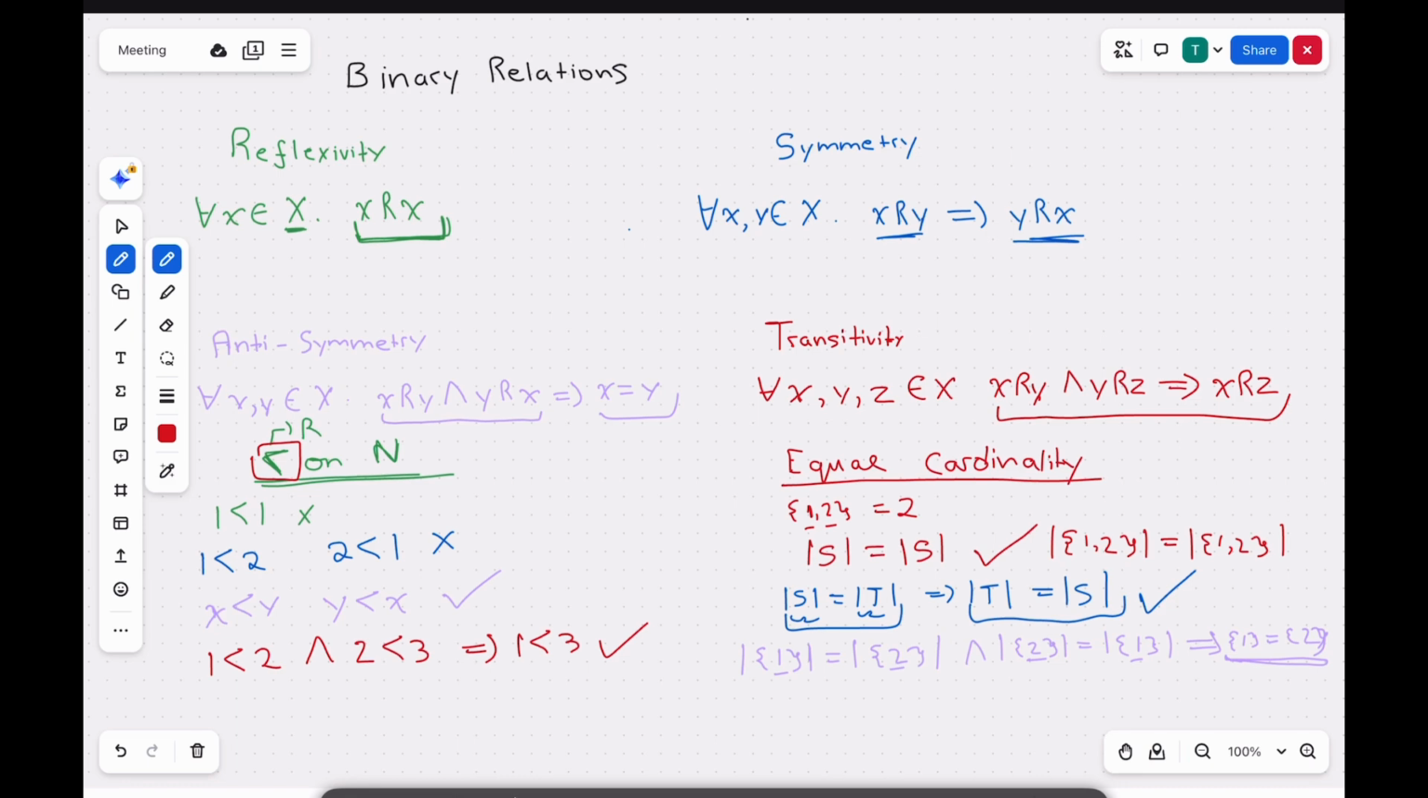And finally, for transitivity, it is transitive. Take sets S, T, and U, for example. If the cardinality of S is equal to the cardinality of T, and the cardinality of T is equal to the cardinality of U, then this should imply that the cardinality of S is equal to the cardinality of U, because the cardinality of S is equal to that of T, and that of T is equal to that of U. So it's like equating 3 things. So we've proved that the equal cardinality relation is reflexive, symmetric, not antisymmetric, and it is transitive.